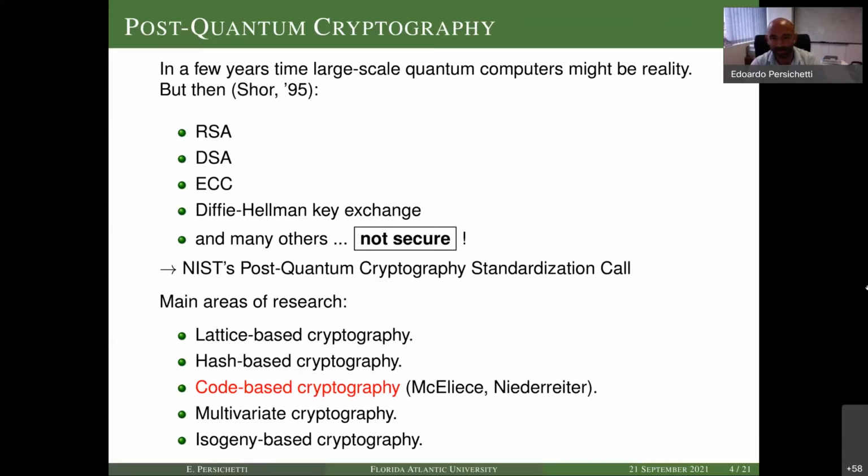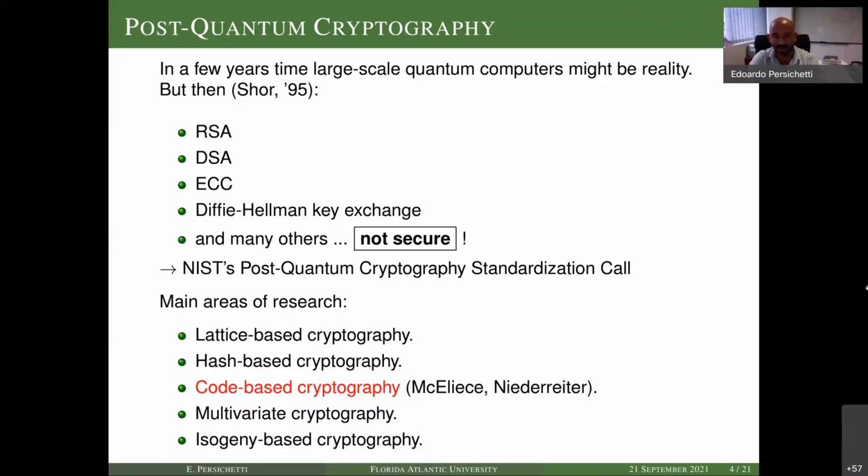And the community has raised awareness in recent years about this problem, and therefore certain initiatives have started. For example, NIST, which is the Institute for Standardization in the US, has launched a call for standardizing new public key cryptography standards that are secure against quantum algorithms. And there are several areas of research that are essentially trying to exploit different problems. And among these is code-based cryptography, and is one of the main ones, in fact.